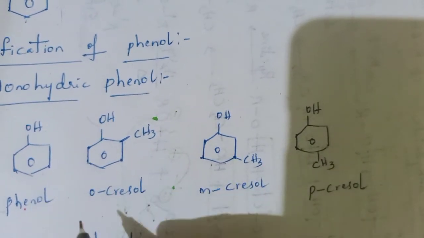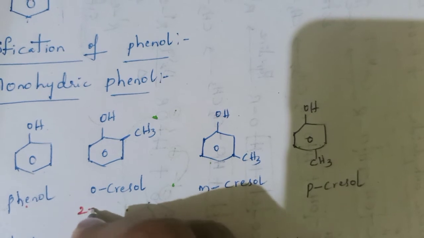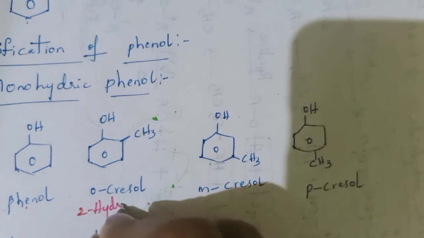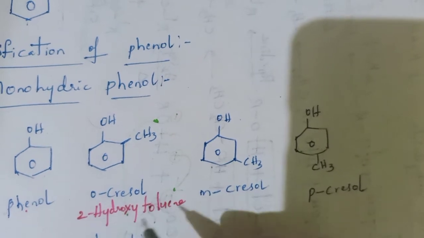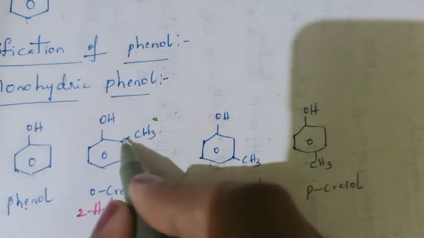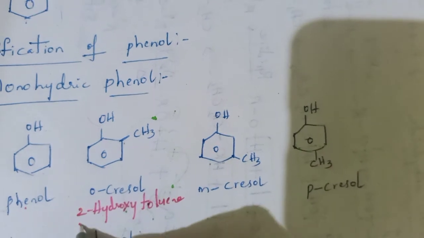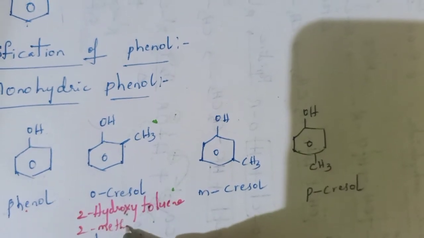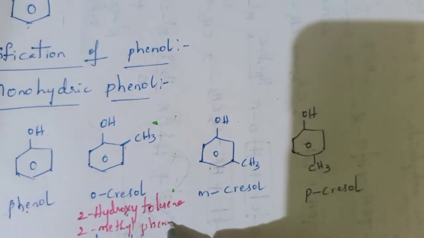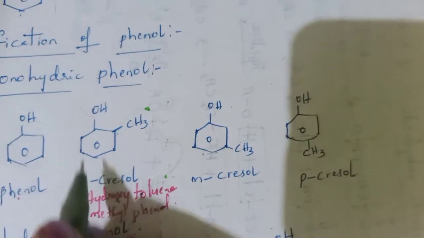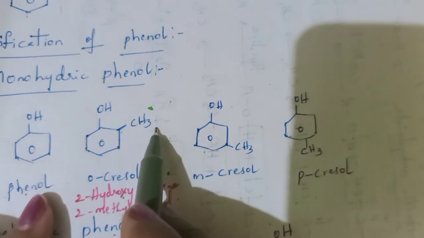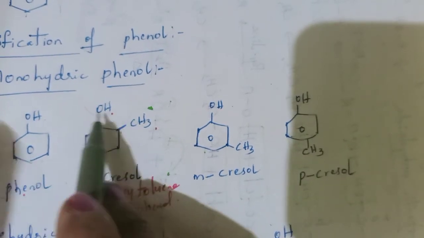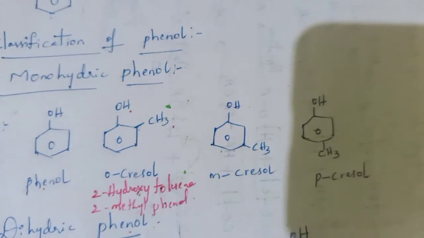This compound is also known as 2-hydroxytoluene, or it is also known as 2-methylphenol, the IUPAC name. Here, if you see, only one OH is present on the benzene ring and the other group is CH3. Due to containing only one OH group, it is an example of monohydric phenol.